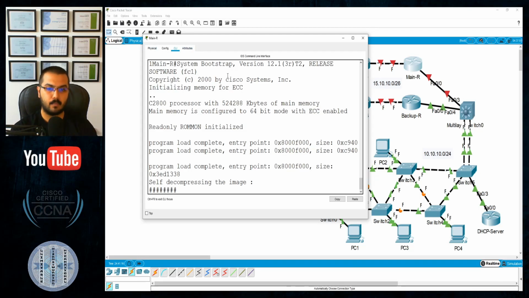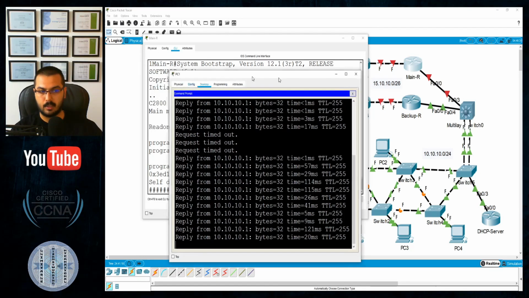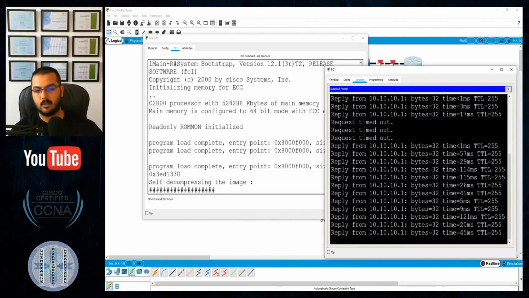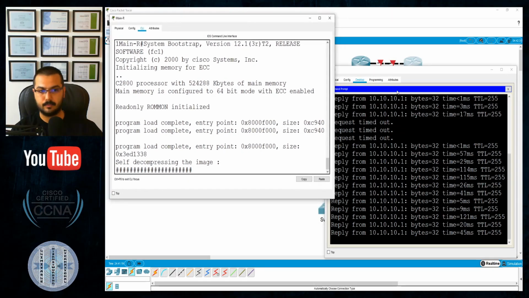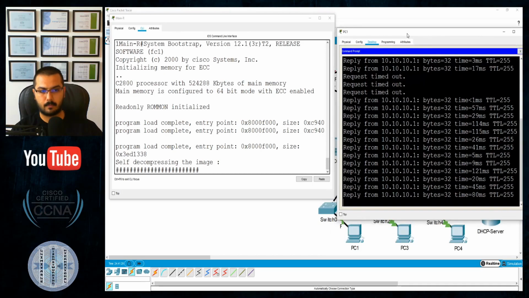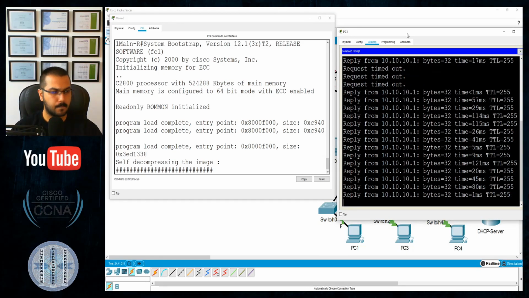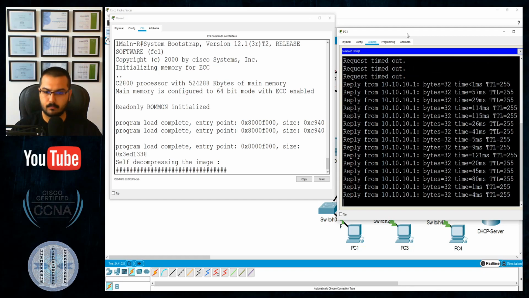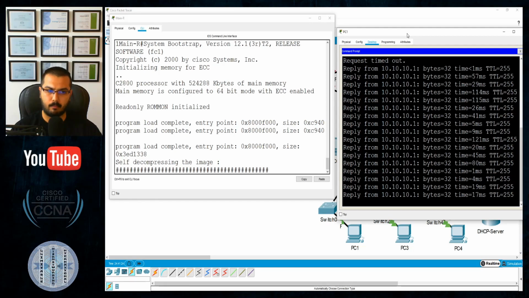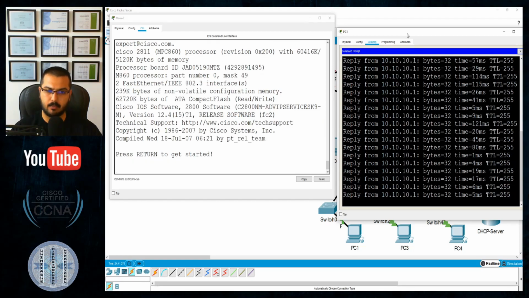So how about we re-enable our device, go to the CLI and wait for this device to boot up. While it's booting up, let's see what will happen after this device boots up. I can use fast forwarding, or wait one minute. It's still pinging the backup one because this device is still loading. Okay, it's up, it's running.